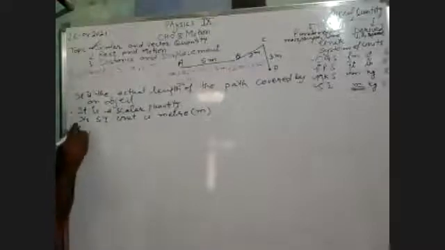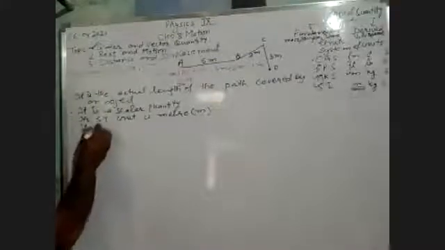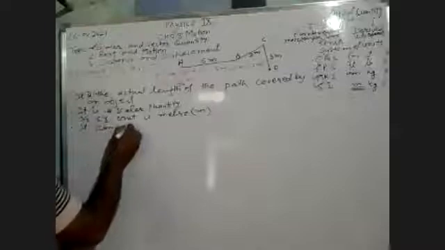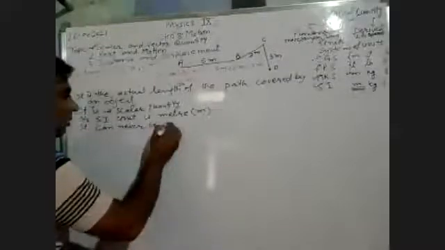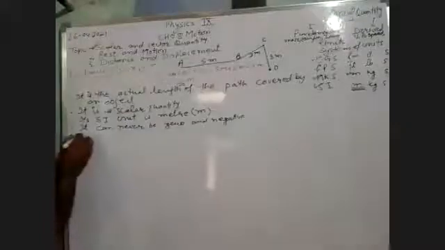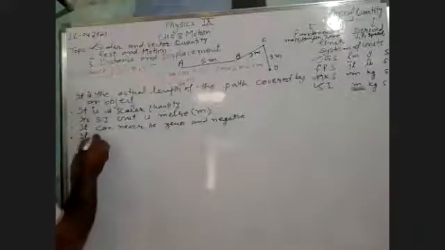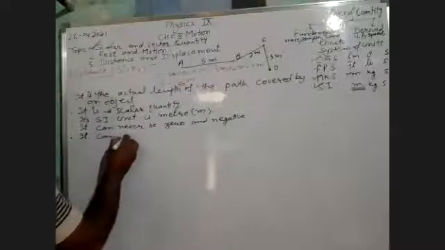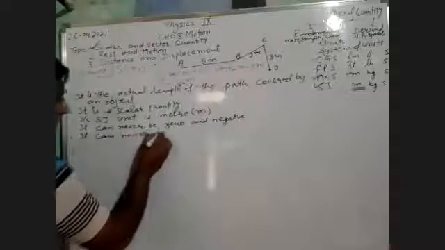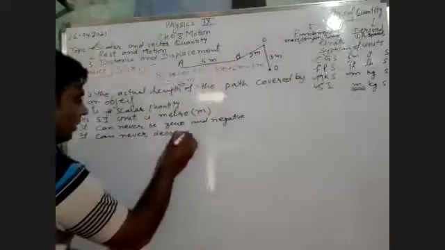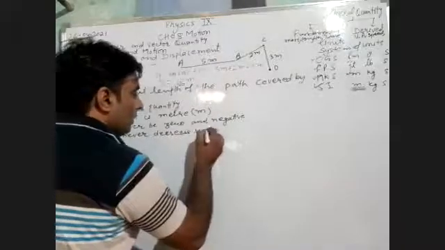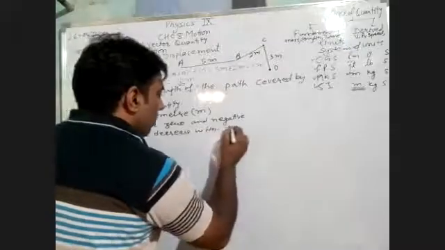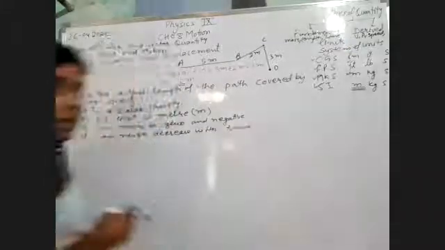So distance can never be 0. And the next characteristic, it can never decrease with time.